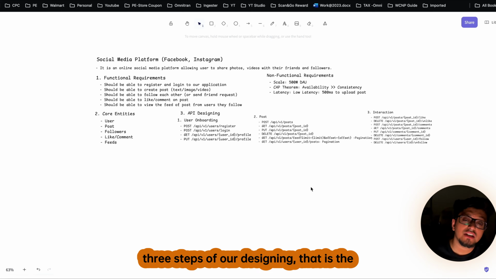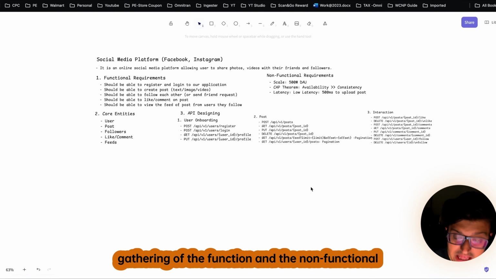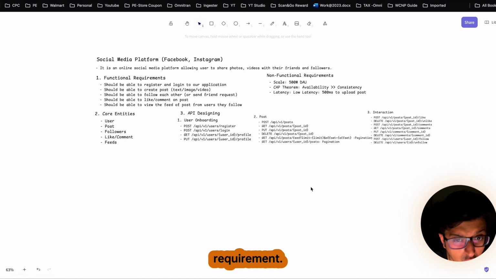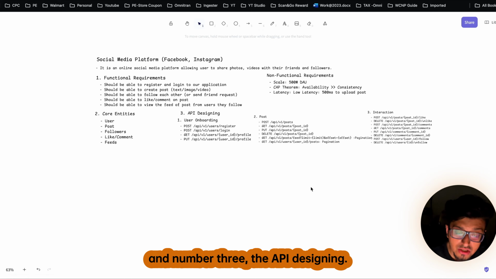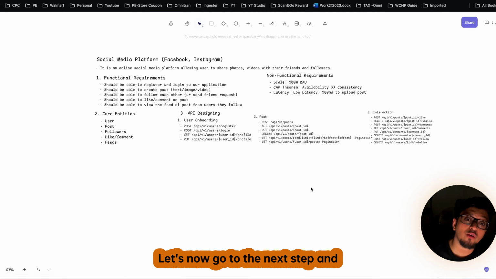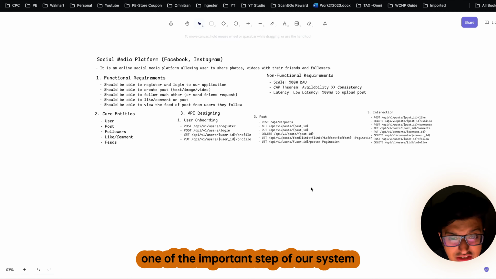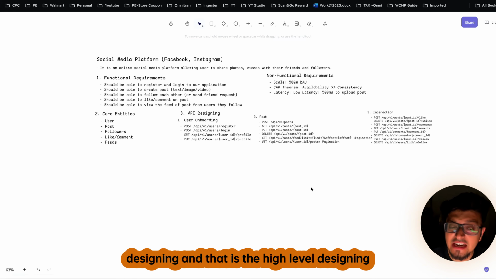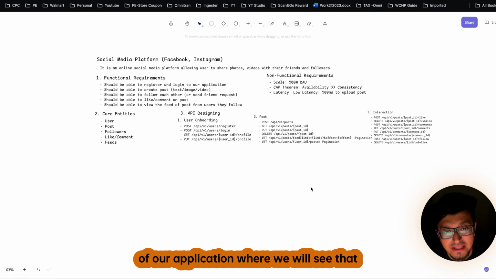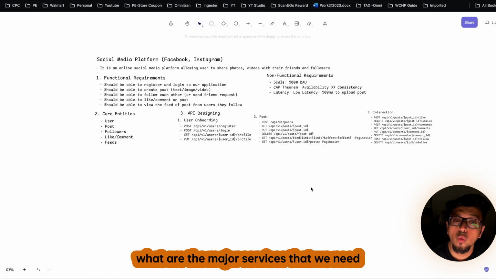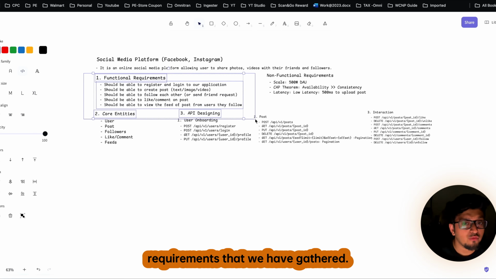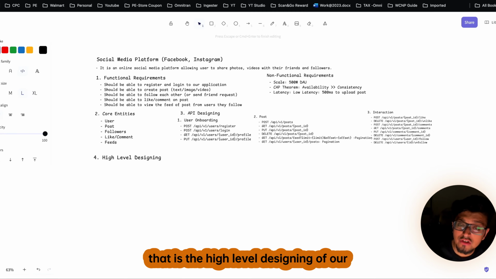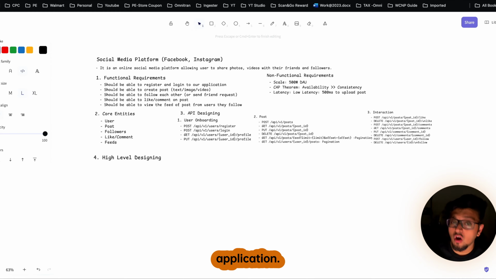Since we are done with the 3 steps of our designing, that is, number 1, the gathering of the functional and non-functional requirements, number 2, the identification of the core entities, and number 3, the API designing, let's now go to the next and one of the important steps of our system design, and that is the high-level design of our application, where we will see what are the major services that we need in our application to fulfill all the functional requirements that we have gathered. So let's move to our fourth step, the high-level design of our application.